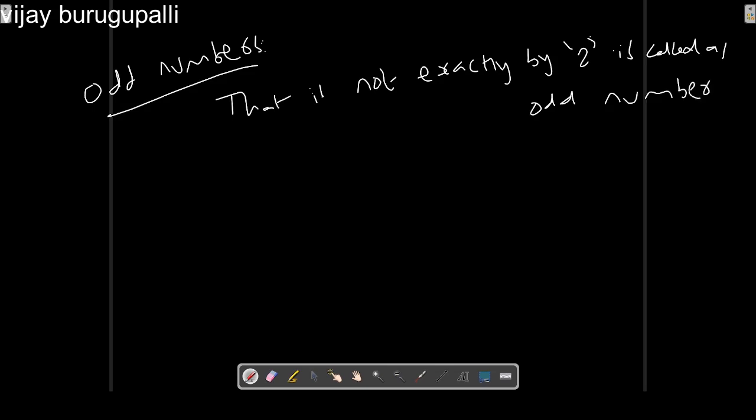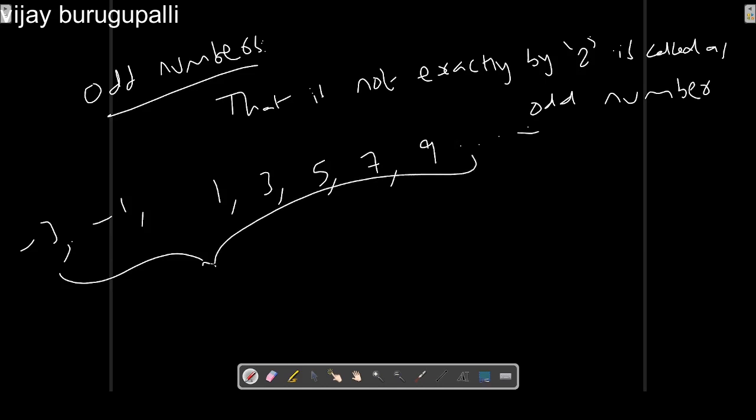For example, 1, 3, 5, 7, 9, minus 1, minus 3, and so on. All these numbers are not exactly divisible by 2, so they are considered odd numbers.